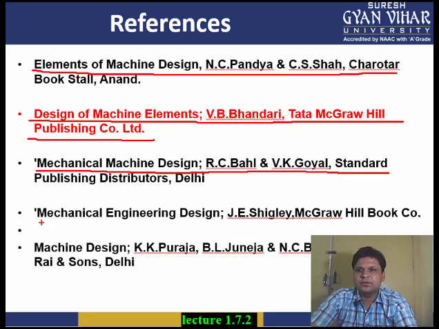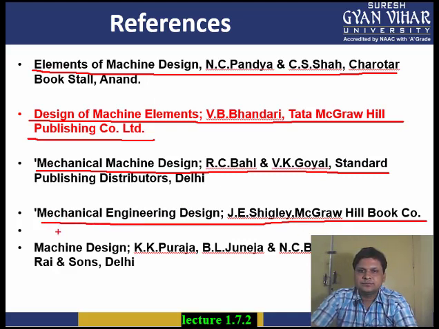The writer of this book is J.E. Shigley, Mechanical Engineering Design by J.E. Shigley. Then there is one more, Machine Design by K. Puraja and B.L. Juneja, of Dhanpat Rai publication. You can also refer to this book. But as far as I am concerned, I have mainly used the content of this one for reference.